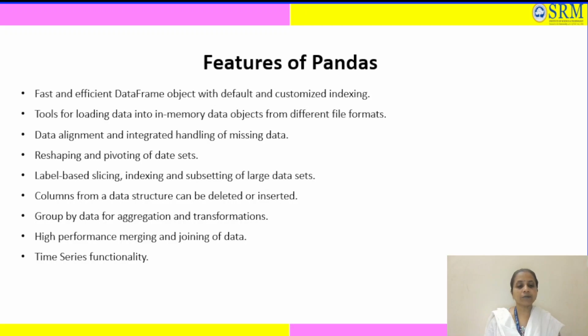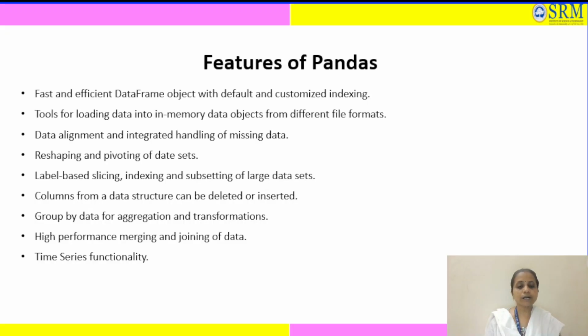Then we have label-based slicing, indexing, and subsetting of large data sets. This means you can select parts of your data by specifying row or column label. Example, in a data set of thousands of customers, you can quickly retrieve details for a specific customer by looking up their name or ID instead of scrolling through the entire table.